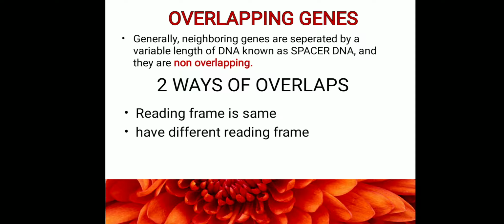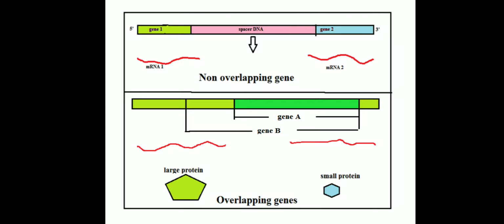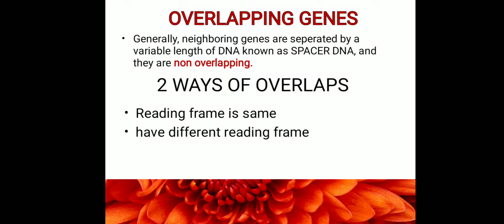In some cases, the first way we are seeing, the reading frame is the same, and there is a larger and a smaller protein. What do we mean by larger and smaller protein? Here gene A and gene B are there. Gene A is a small gene, so it will produce a small protein. Gene B is a larger gene which is going to produce a larger protein. So that is how two different types of proteins are produced, a larger protein and a smaller protein. Coming to the first case, a larger and a smaller protein are synthesized from the same gene and the reading frames for both are the same.